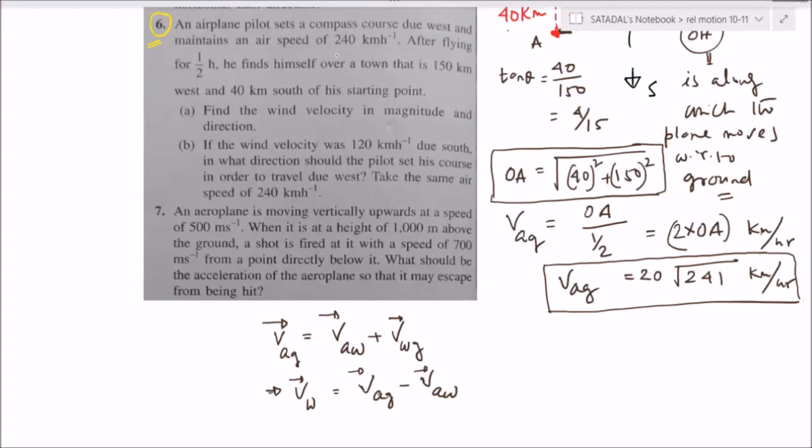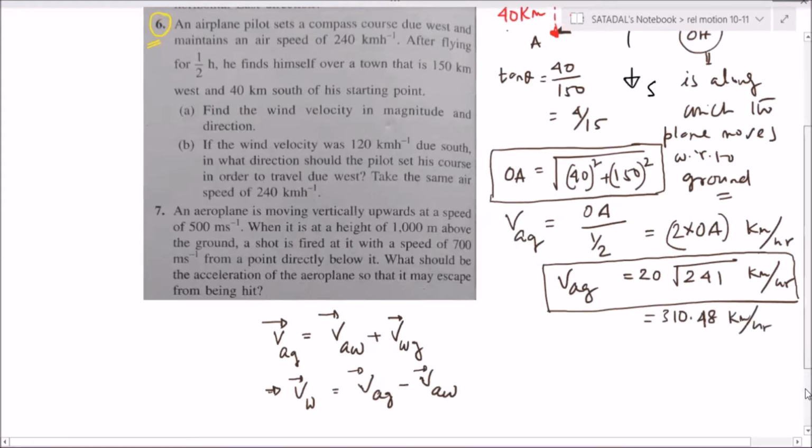Yes, Varshit, tell me. So magnitude is minus 60 I cap minus 40 J cap. I'll check, just wait for some time. Yeah, I think you are correct only. Vignesh: Sir, that 20 into 2 root 1 is coming as 310.48. This is correct only, 310.48. Okay, great.